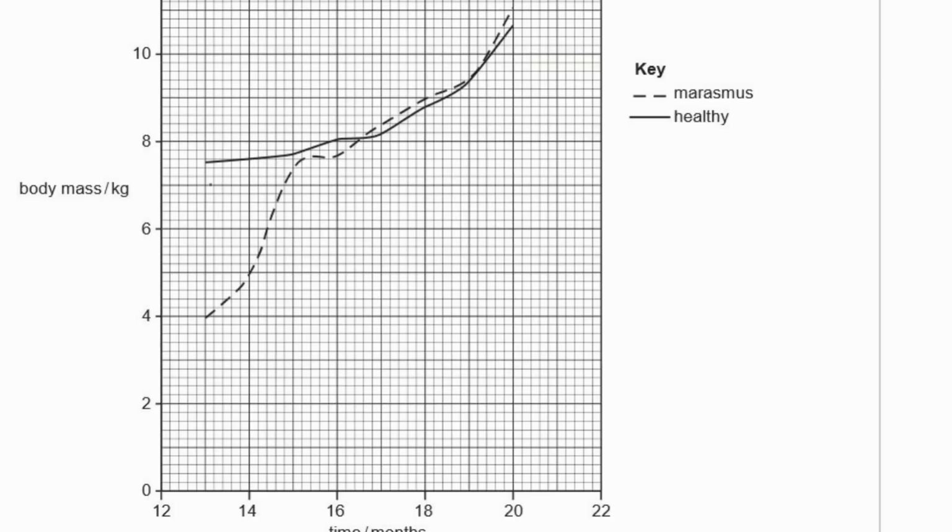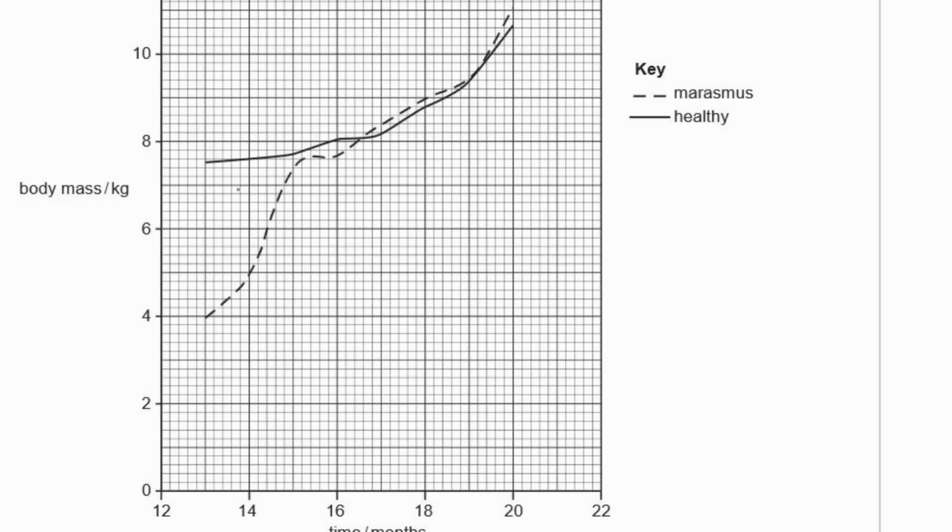So why does it increase? It increases because the child was given the fortified milk as much as they wanted to drink, and the fortified milk contains proteins that are required for new cells to grow, for muscles to grow, and for repair. It contained carbohydrates and fats that are needed for energy, and energy is needed for respiration. Fats are also used for insulation, for the cell membranes, for protecting organs, for neurons.